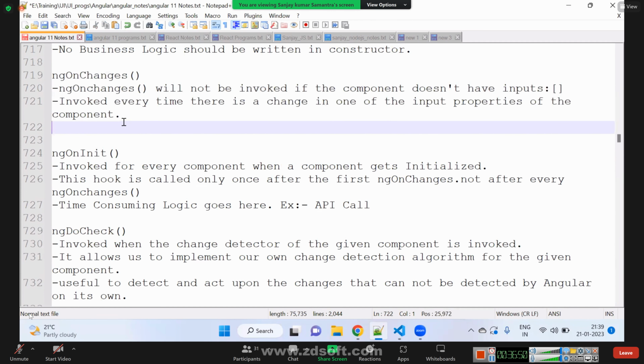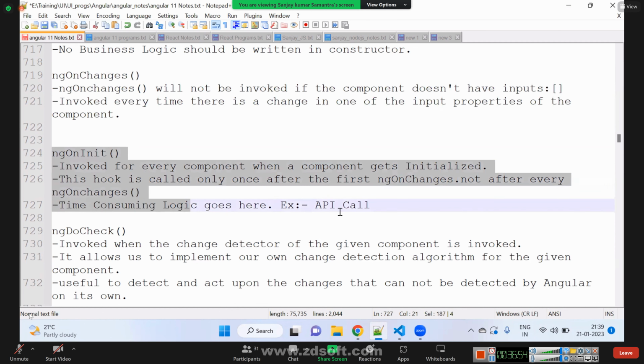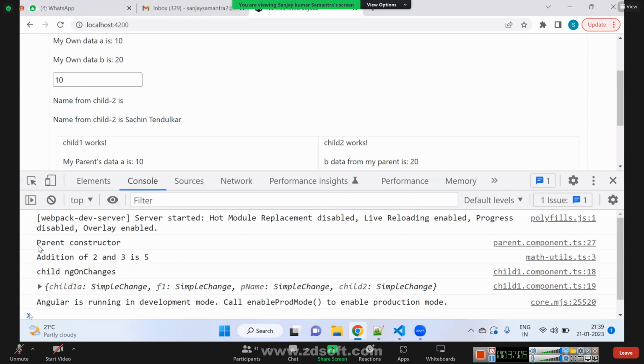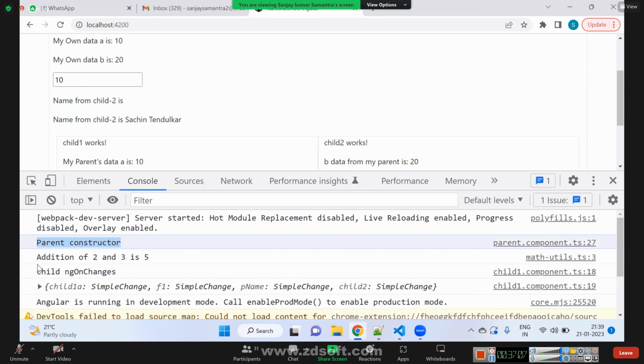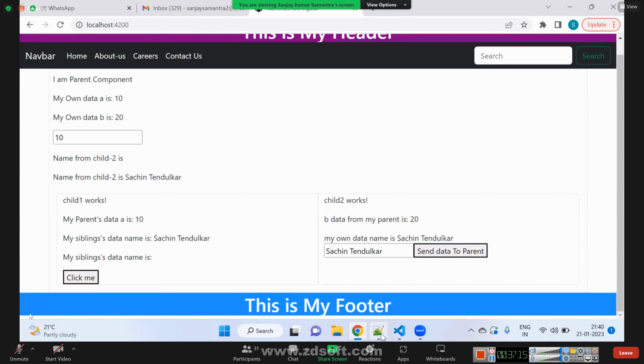For a component, if ngOnChanges is not called, then this will be the first lifecycle method. For parent there is no ngOnChanges. If there is no ngOnChanges, after constructor directly ngOnInit will be called.